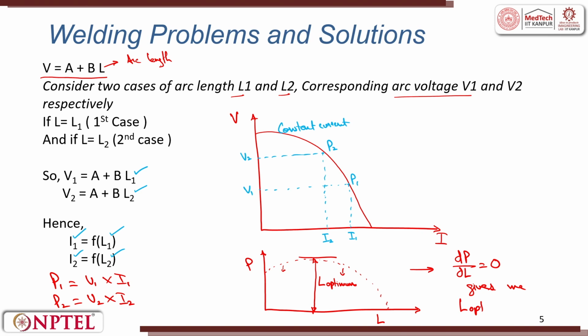L optimum. So, about the characteristic curve, there is a very interesting finding. There could be a constant current curve, there could even be a constant voltage curve. It is something like this. I will put it here, this is constant voltage.